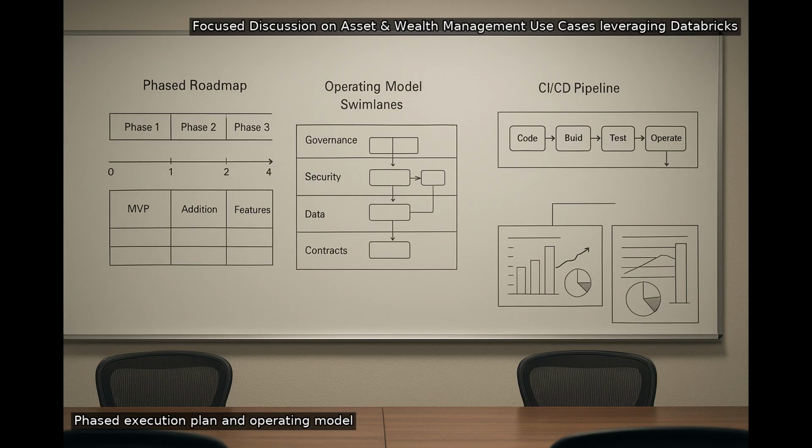Phase 3, Scale. Standardize shared features, semantic layer, and reusable pipelines across teams. Operating model: continuous integration and continuous deployment, FinOps chargeback, control testing, and runbooks for reliability and compliance.